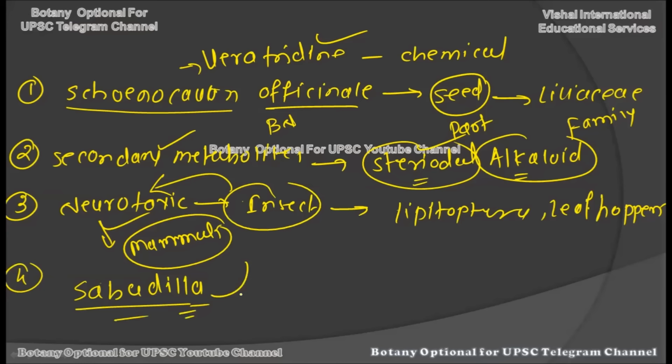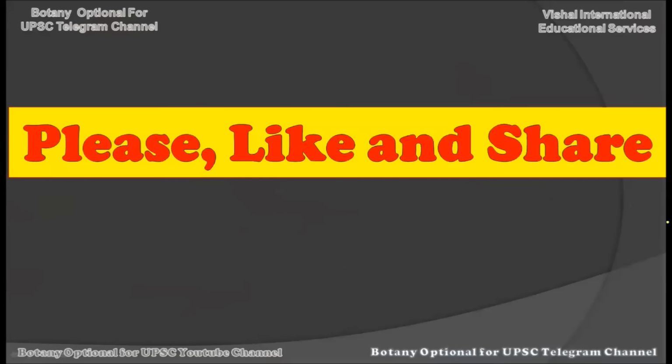So here you should remember that veratridine is the insecticidal chemical which is extracted from the Schoenocaulon officinale plant, and the seed portion of it is actually responsible for the production. It belongs to the Liliaceae plant family. It is a secondary metabolite, a steroidal alkaloid, and it has a neurotoxic nature, and hence it readily kills insects. And the extract created out of the seed is famously called sabadilla. So all these points you should remember carefully from the UPSC mains examination point of view. All right.